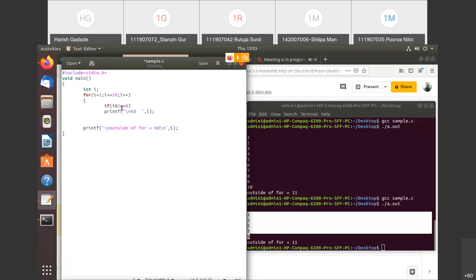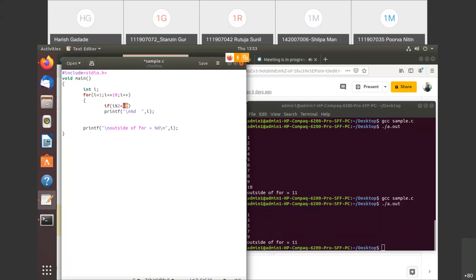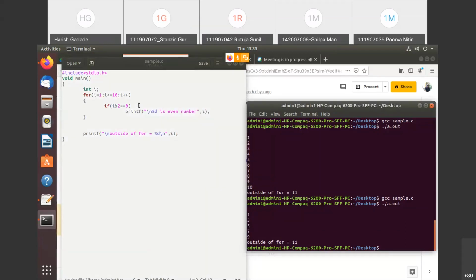It means if that mod value is 0, when I divide that i by 2 and I get remainder 0, that number is exactly divisible by 2. So in that case, I can simply put here %d as even number, right? You can see here, and I'll just put this one. You can save it and you can run it.